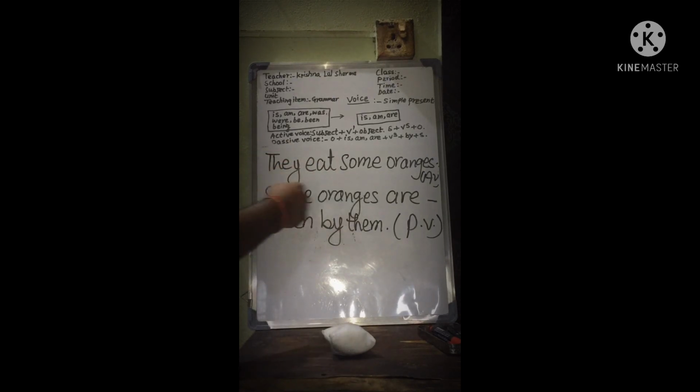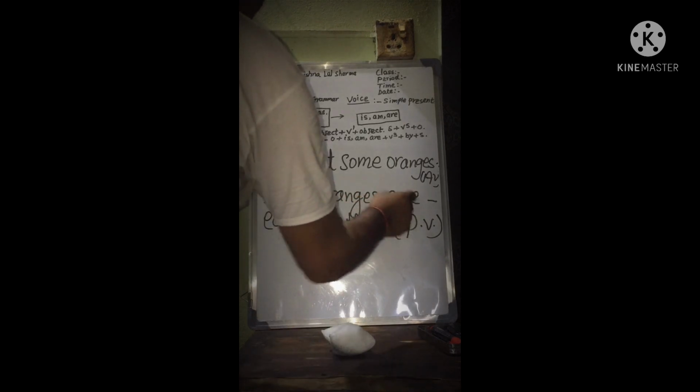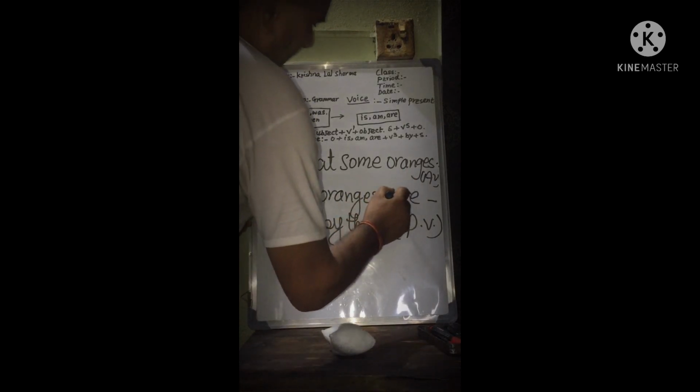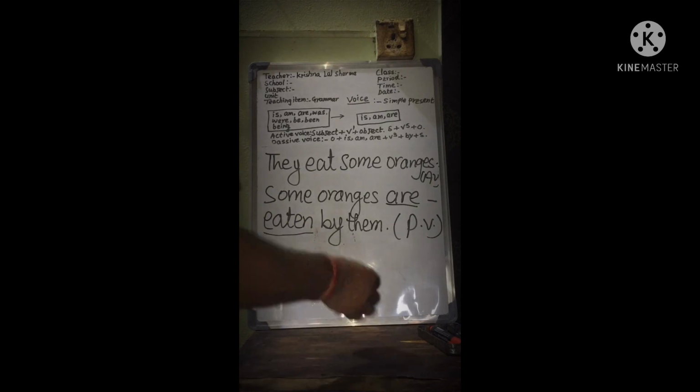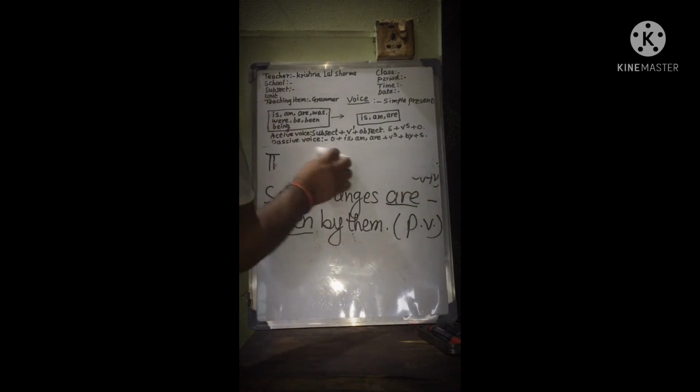The subject is passive. The verb "are eaten" is said to be in the passive voice. In this way, we can change our sentences from active to passive.